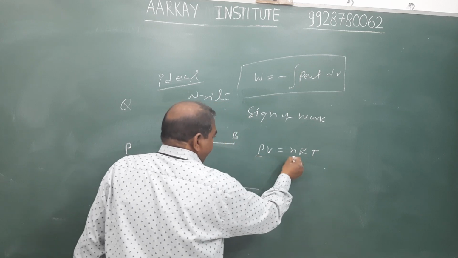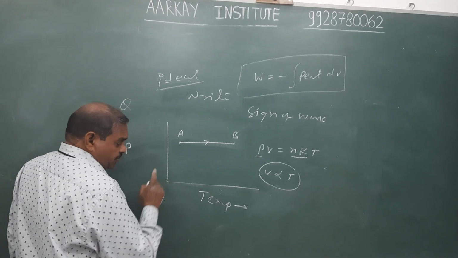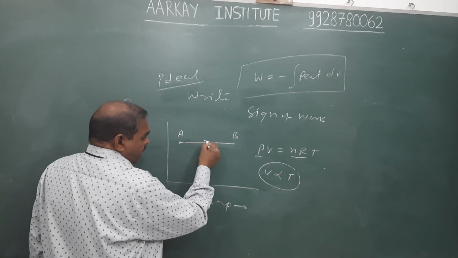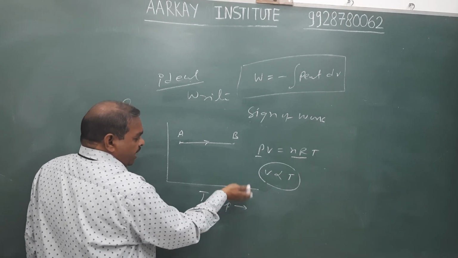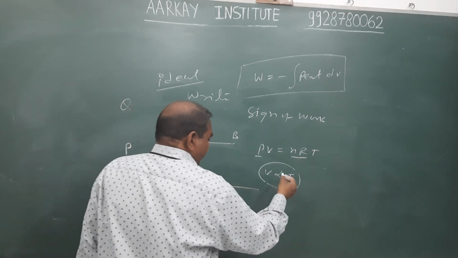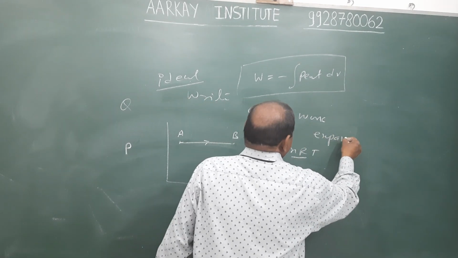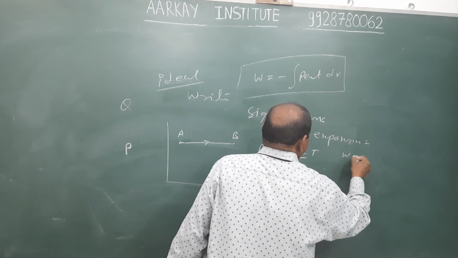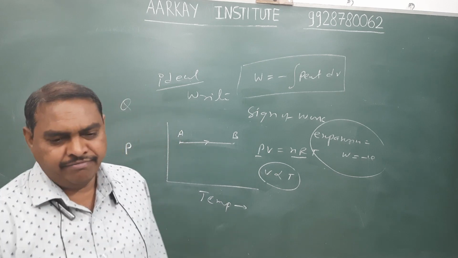Pressure constant, n and R constant, therefore volume is directly proportional to temperature. During this process, temperature increases, and hence volume is also increased. Therefore, it is expansion work, and the sign of work is negative.